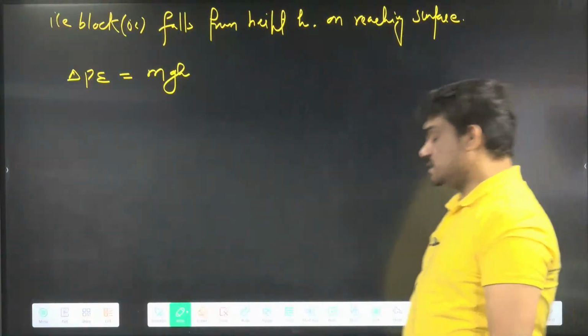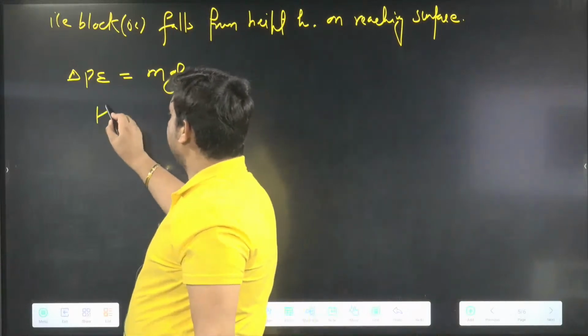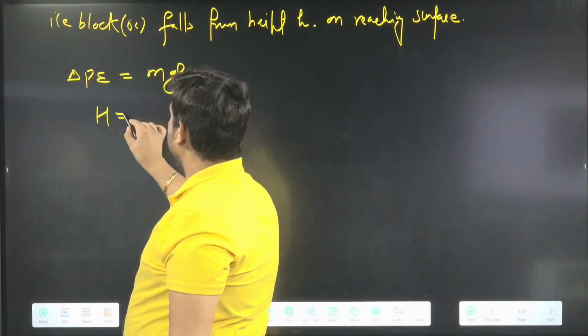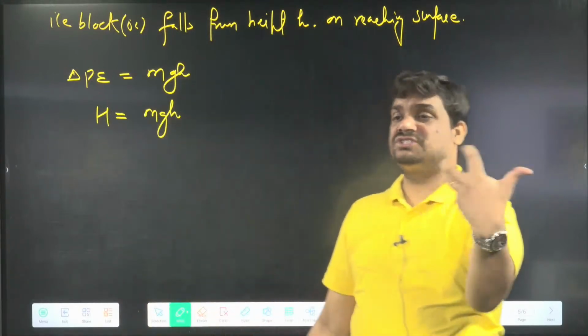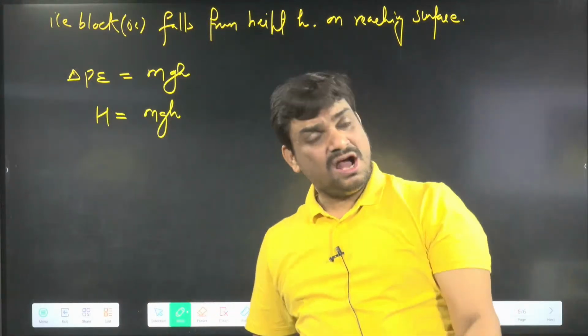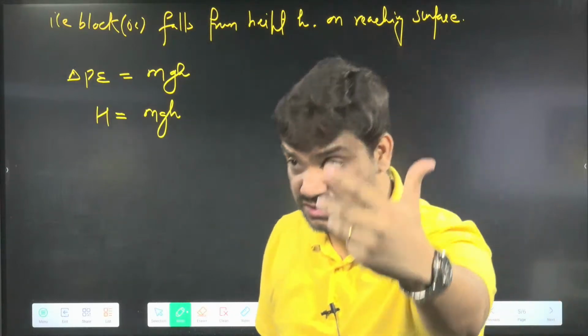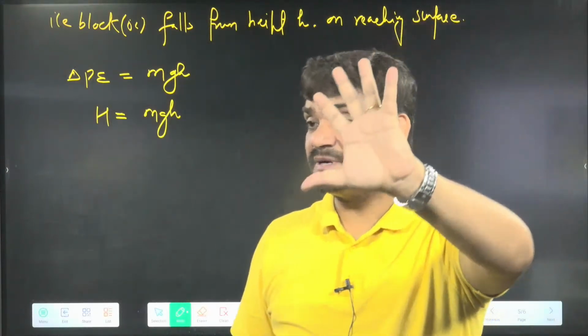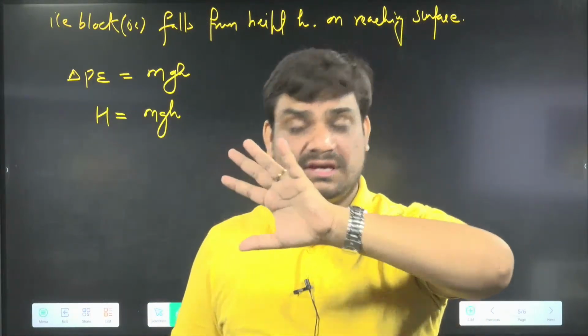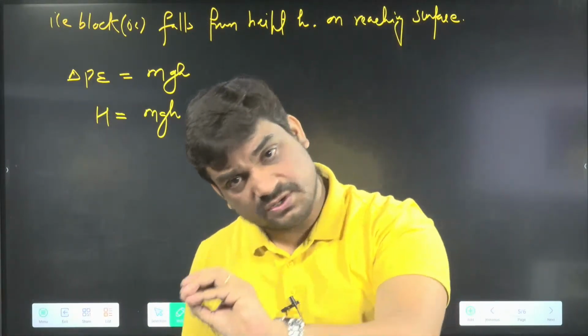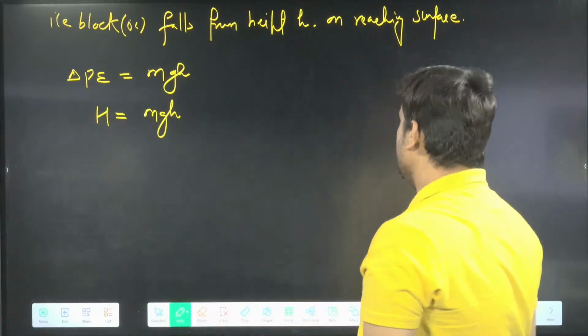So in this case, how much heat will be generated? If nothing is specified, you will take the total potential energy, the change of PE, as the heat generated. Otherwise they will tell you 50% energy is converted to heat, or 80% converted to heat. If nothing is given, you have to take full conversion into heat. So we can say H equals mgh.